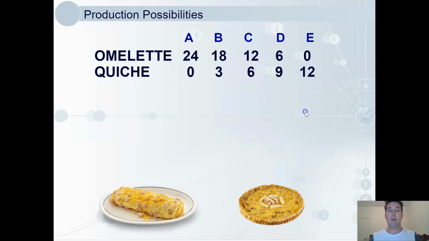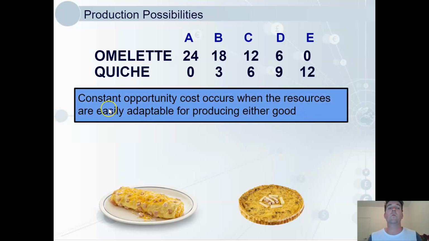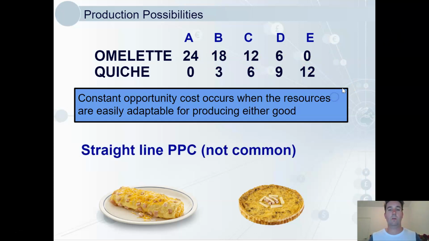That's actually quite uncommon. But this is called constant opportunity cost. The opportunity cost stays constant along the curve. That's a straight line, very uncommon.